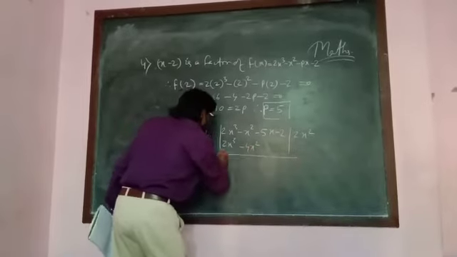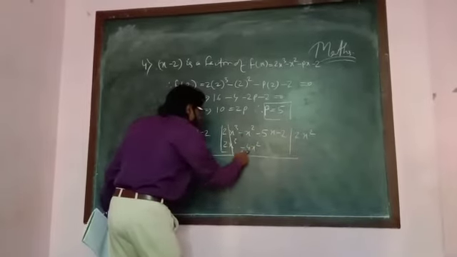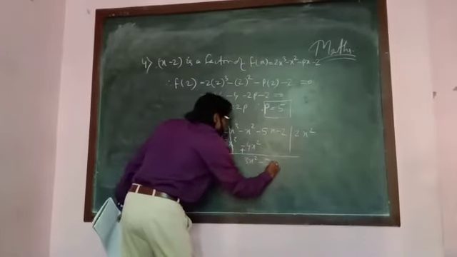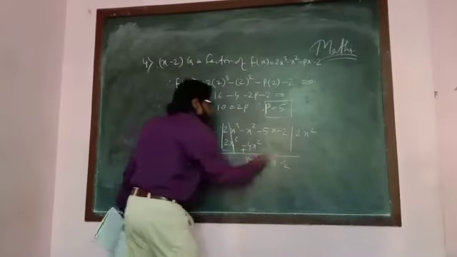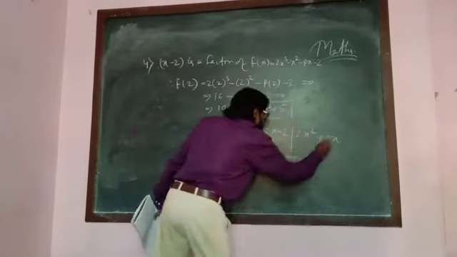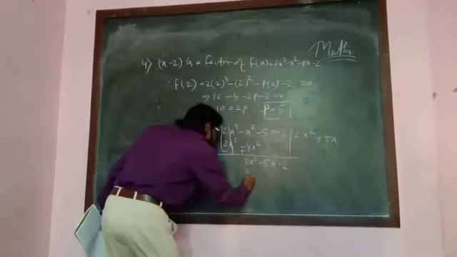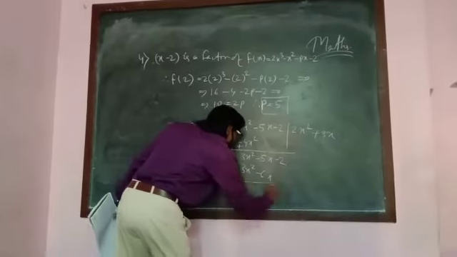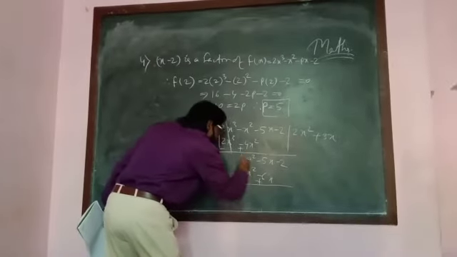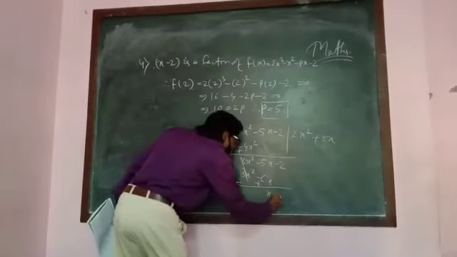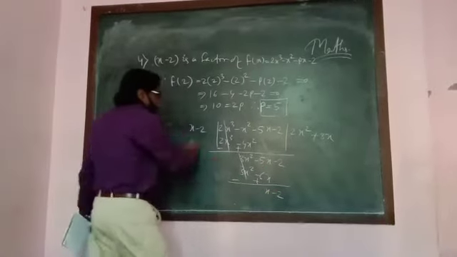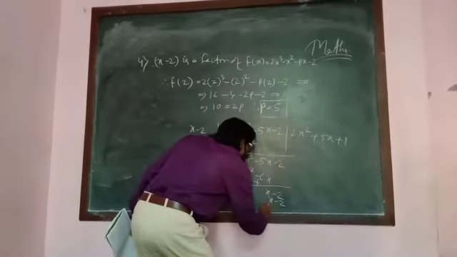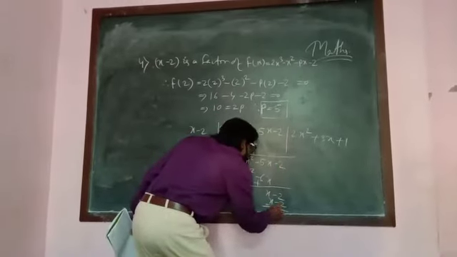Subtract: we get 3x square minus 5x minus 2. Then plus 3x: 3x into x is 3x square minus 6x. Subtract again: we get x minus 2, which goes plus 1. Now the remainder is 0.